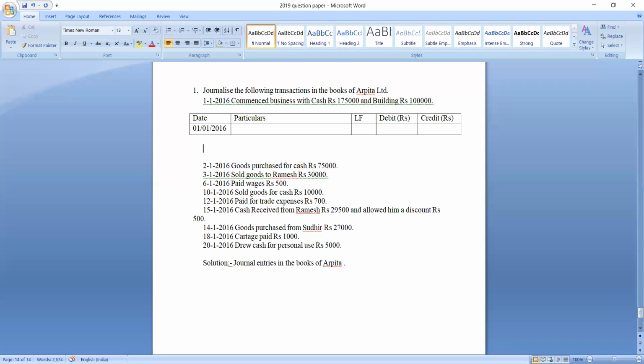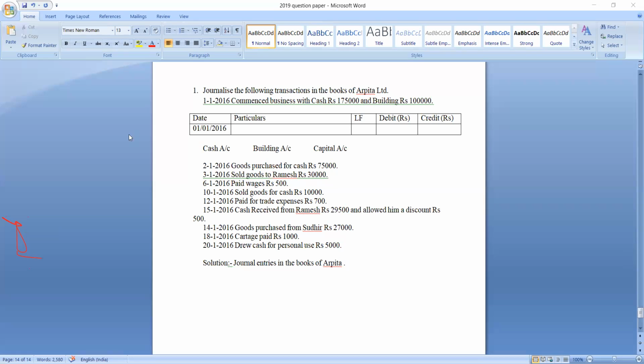So here in this particular transaction, we are finding totally 3 accounts. Which are those 3 accounts? We started business with cash, so one is cash account, and we also started business with building, so another one is building account. Who has started the business? Owner has started the business. Commenced business means he has started the business. So another account is owner's account. Which account is it? It is capital account. Commencement of business always indicates capital account.